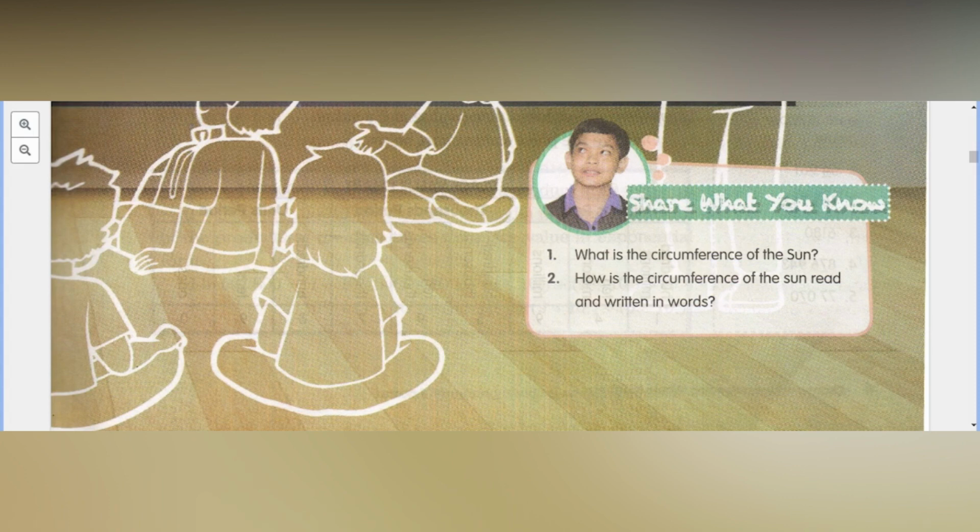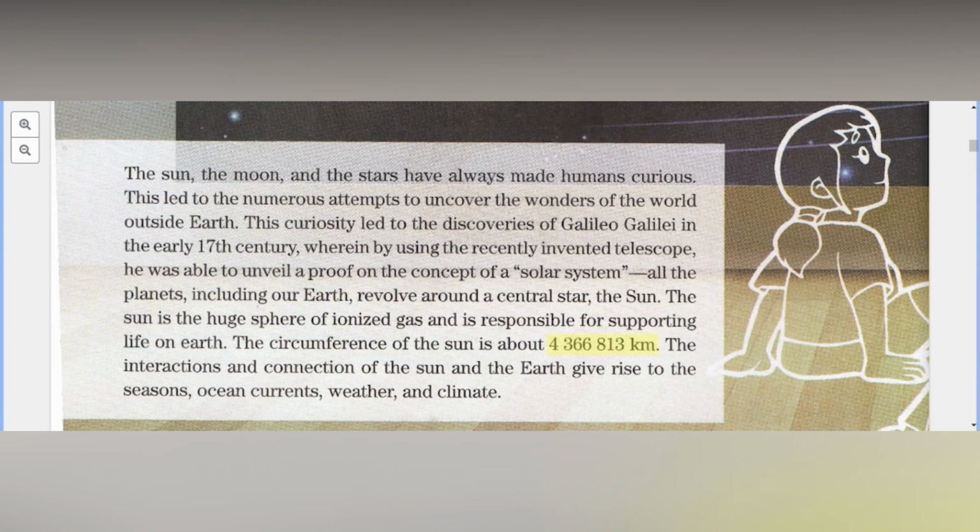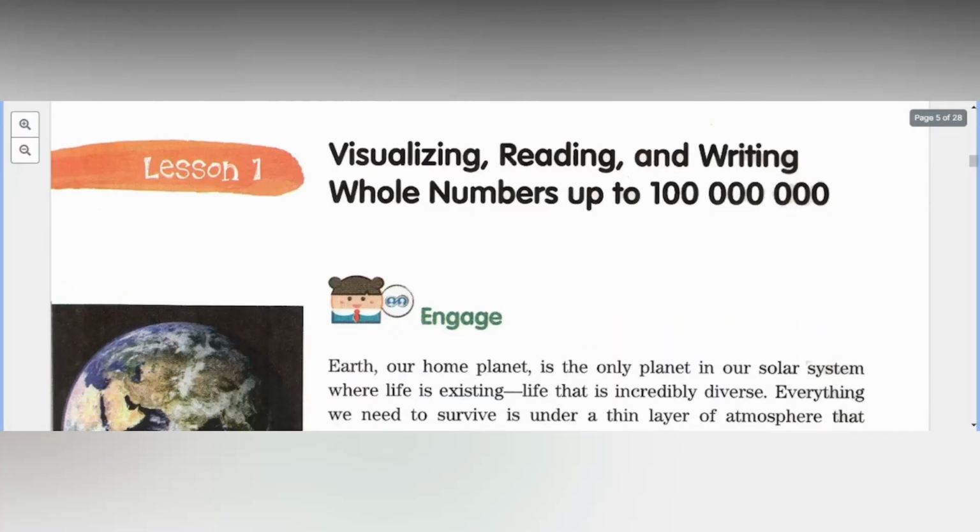No? Pag mga written na, yun eh. Sino gusto magsulat? It's actually 4,366,813. So, very good. Kulang ka ng 300. Kulang ka ng 100 doon. 3,000 ka na agad eh. So, 300,066,813. Very good. Now, let's go.